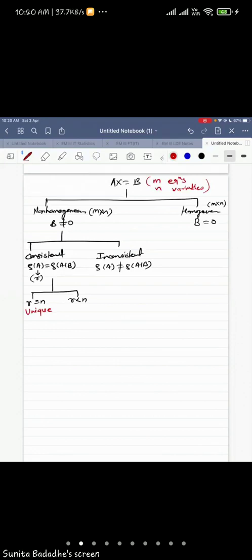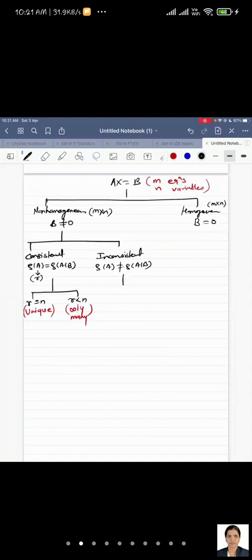So here we get a unique solution, and I'm writing in short now, so try to understand my notations. This is infinitely many. If R is less than N, we get infinitely many solutions. So there is either a unique solution or infinite solutions; that means it is consistent. And when do we get an inconsistent system? If rank A is not equal to rank of A augmented B, we say that there is no solution to the system.